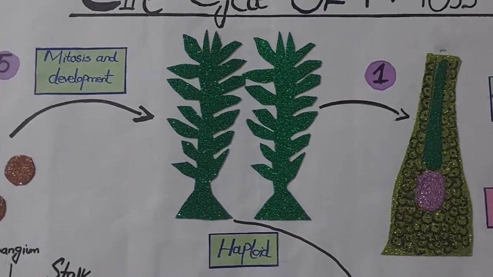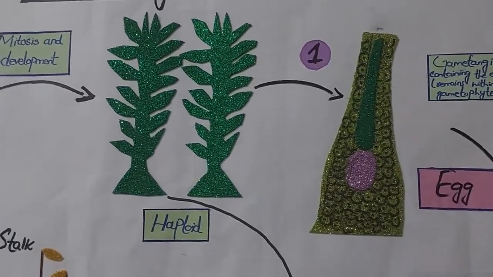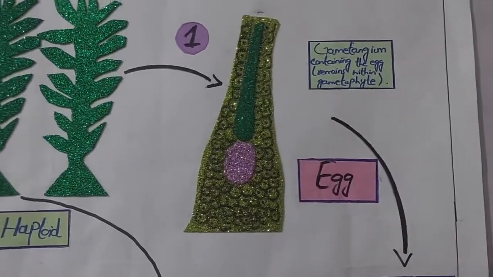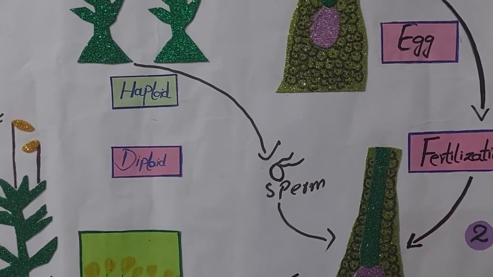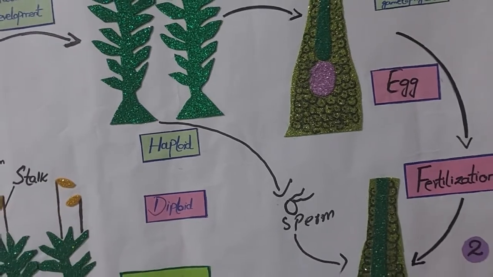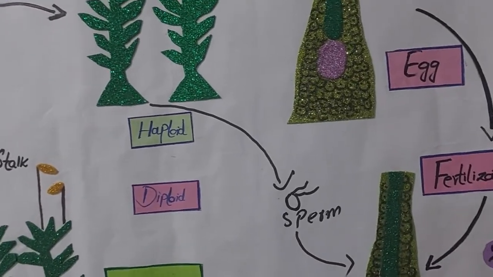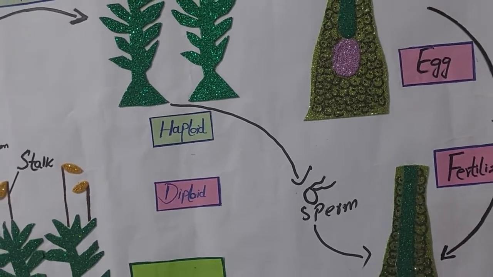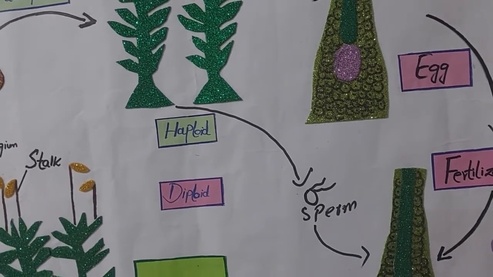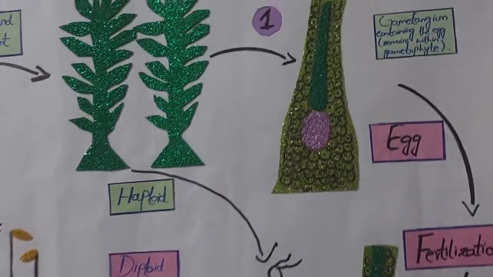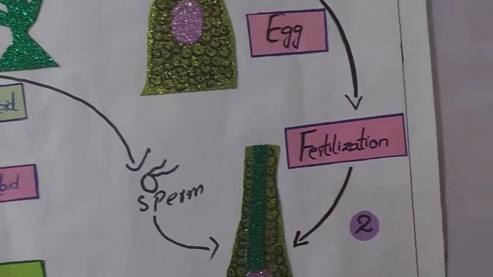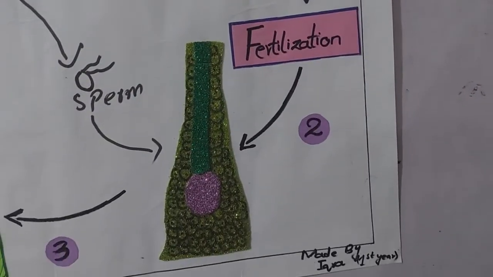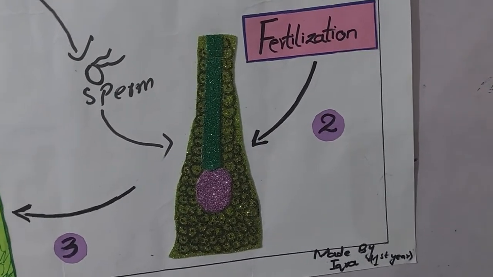Now what will happen? You can see here this male and female Gametophyte contain the antheridium and archegonium. This is the archegonium with egg, and this plant is the male plant, which produces the sperm in the antheridium. Now the sperm, in the case of non-vascular plants like mosses, are flagellated and they need water for fertilization. They move towards the archegonium. You can see this is the archegonium with egg, and the sperm from the antheridium of the male plant move towards the archegonium.